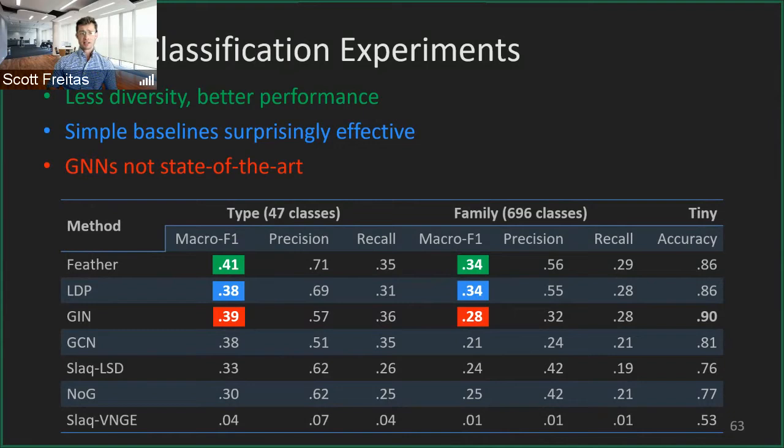And finally, we find that graph neural networks are not state of the art. This can be seen across both type and family, more noticeable at the family level in the red here. We see that compared to LDP and Feather, they don't perform as well. This is quite surprising, especially considering the time component, that it took nearly 26 days to train these models.